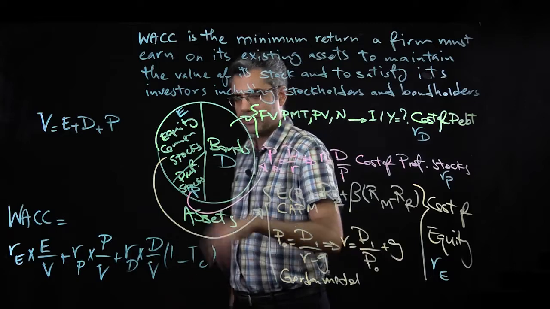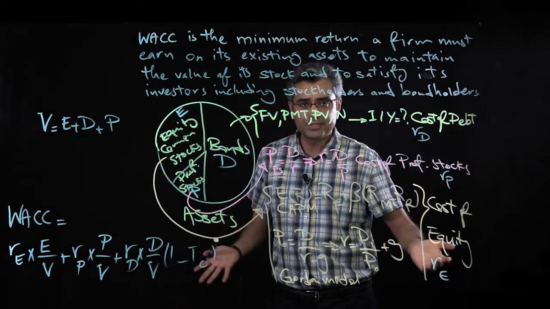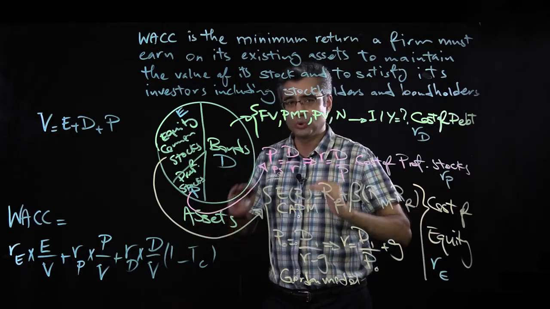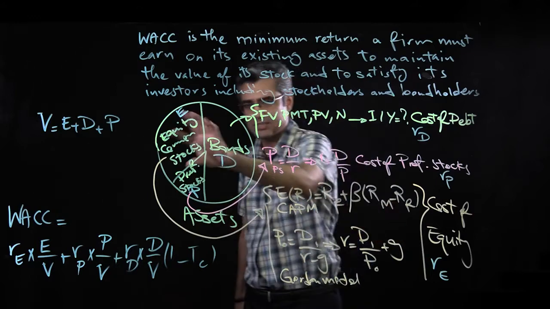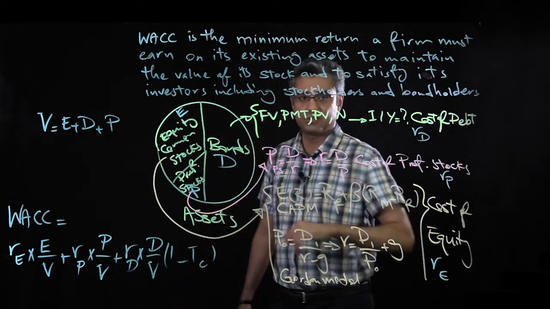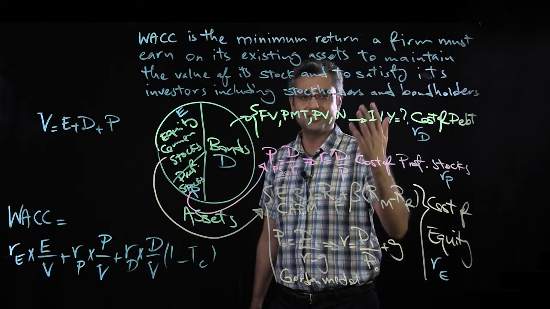So if you do the calculation and suppose the WACC is 10%, then when you go for a new project or any new investment, you know you need to earn at least 10% to satisfy all stock and bondholders, all investors who invested in the company. So this is WACC.